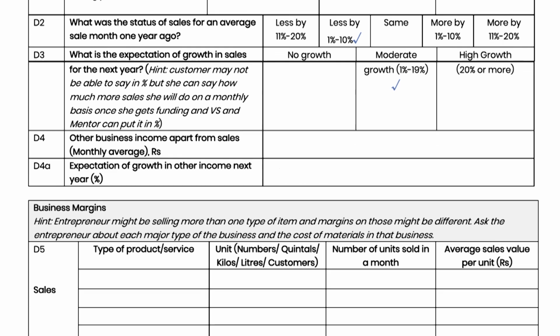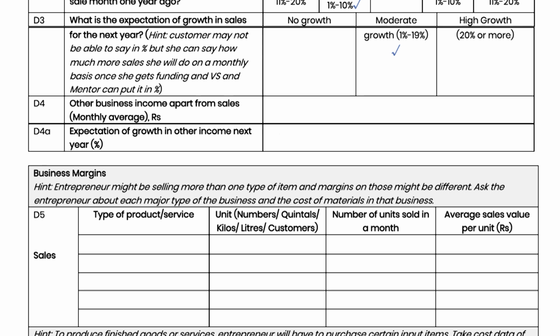In D4 and D4A, record any other business income and expected growth in other business income. Here, it must be noted that this is other income from business and not other household income. Other business income may include any interest on bank deposits, sale of business scrap, etc. In most cases, it will be a very small amount or even nil. So Vitta Sakhis should be careful in filling this.